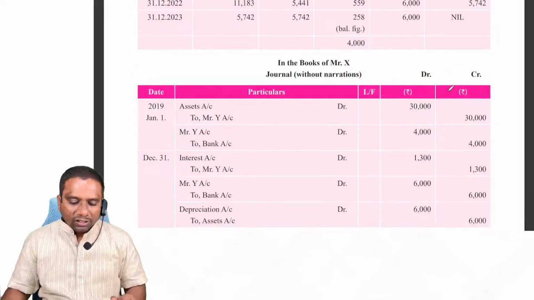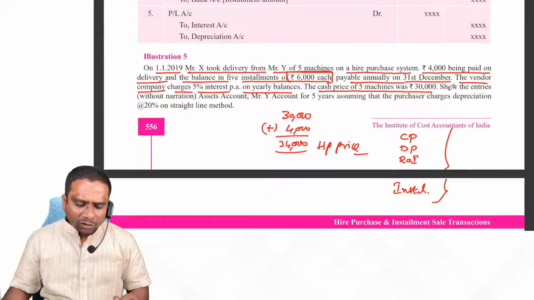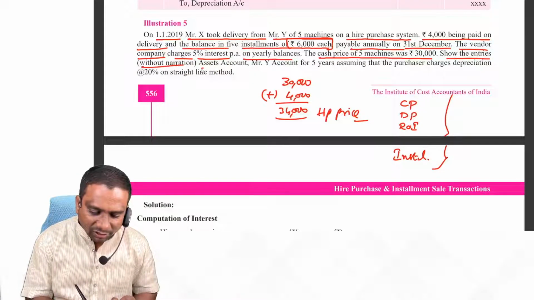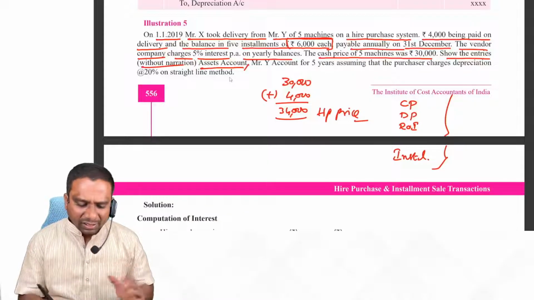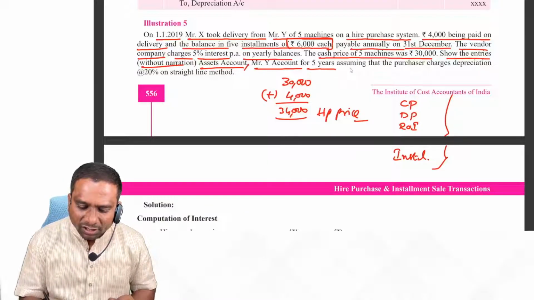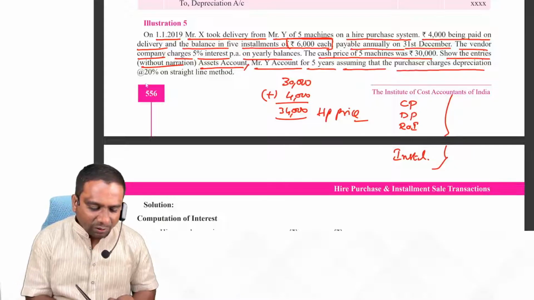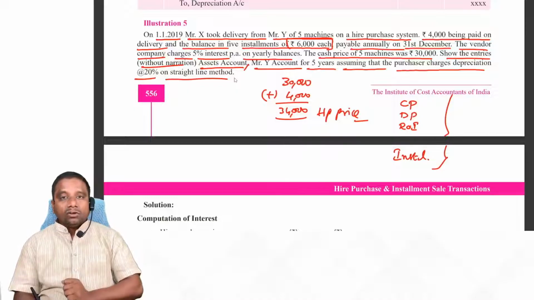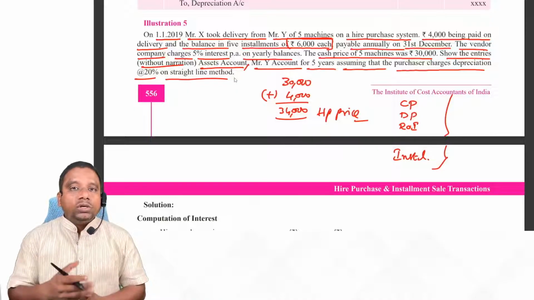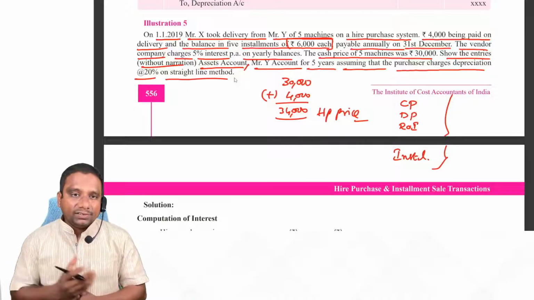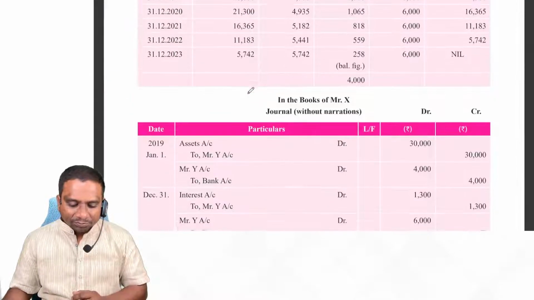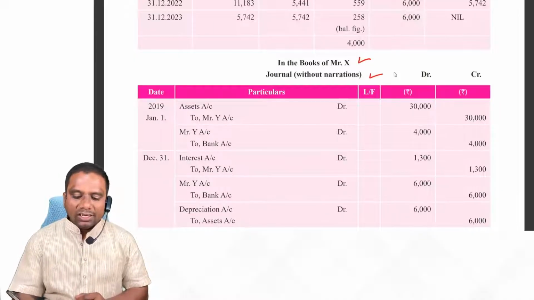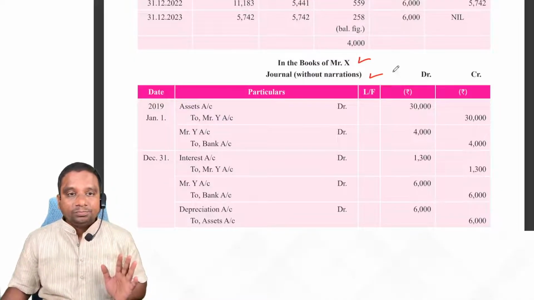Okay. So after that, entries. What is the requirement of the problem? Show the entries without narration. Asset account. Fine. Anyway we prepare asset account. Mr. Y account for 5 years, assuming that the purchaser charges depreciation 20% on straight line method. In whose books do we have to prepare accounts? Purchaser, the hire purchaser. Who is the hire purchaser here? Mr. X. So in the books of Mr. X, after completion of this table, what do we do? We write entries. For how many years? 5 years.